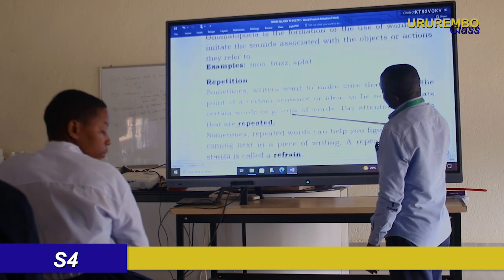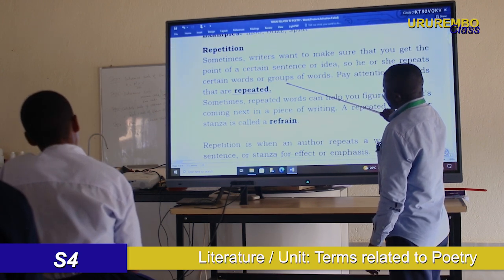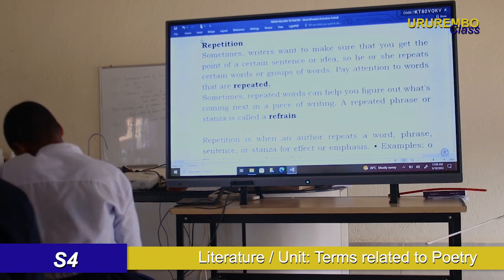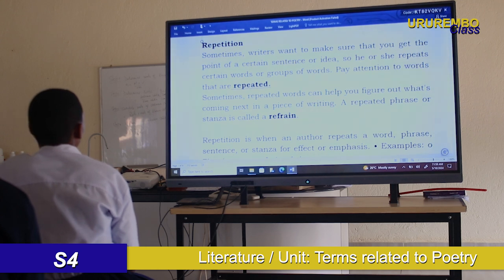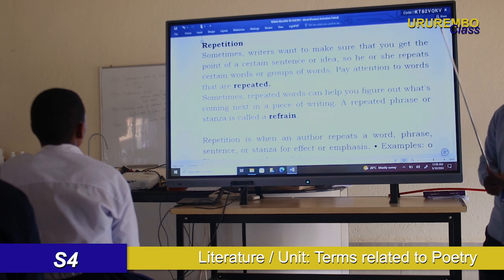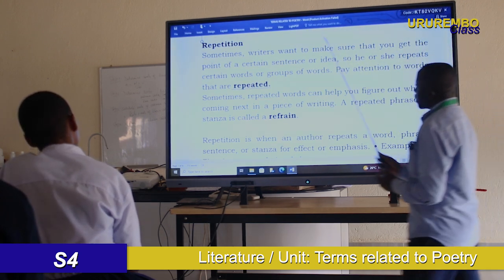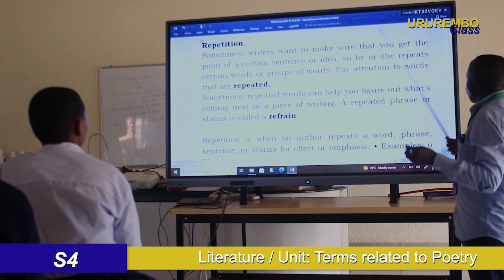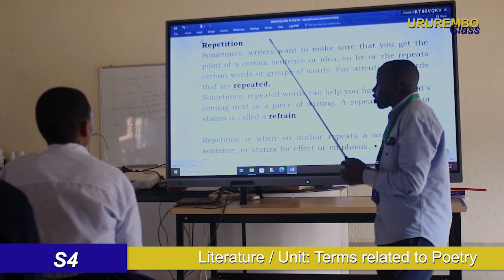Apart from onomatopoeia, dear student, we are on repetition. What can be repeated? You can repeat words, phrases, or lines. Why does a poet or poetess use repetition?